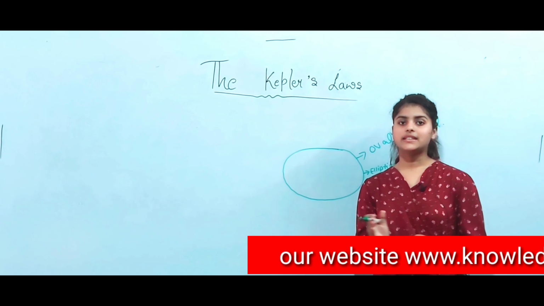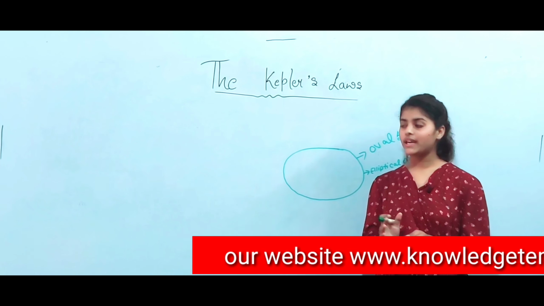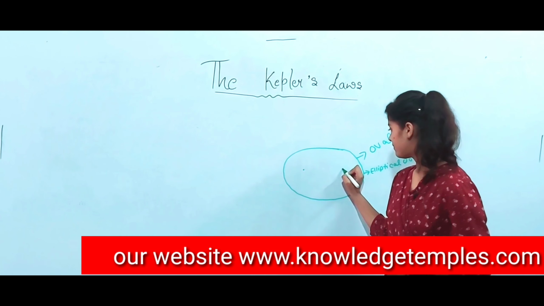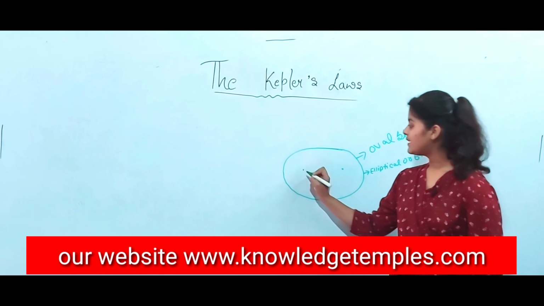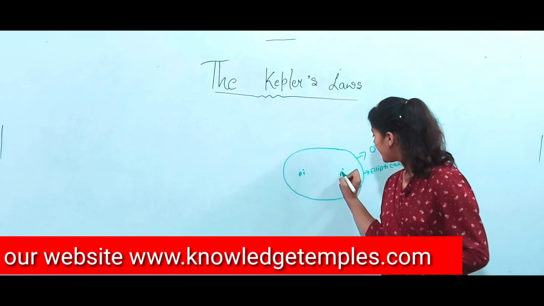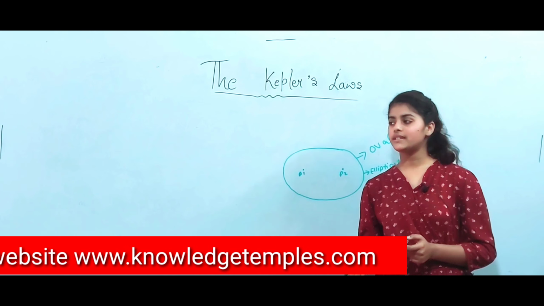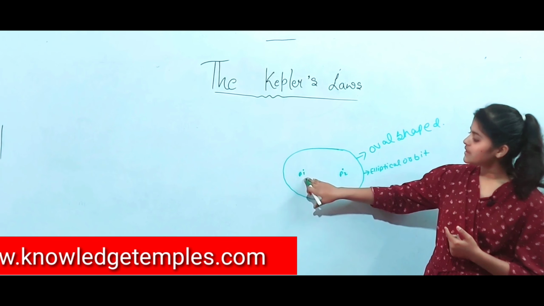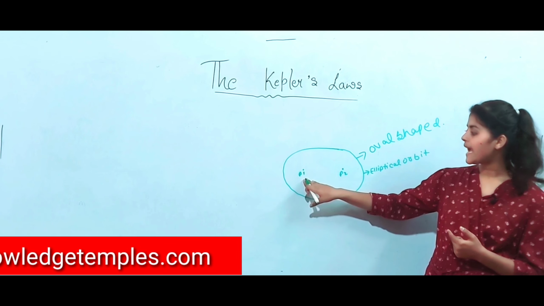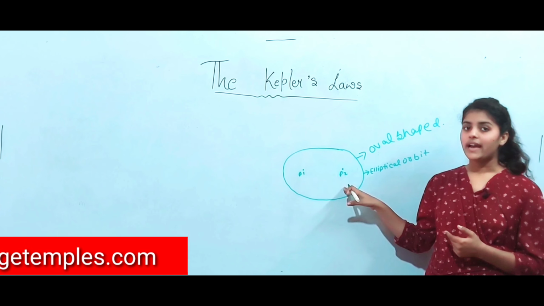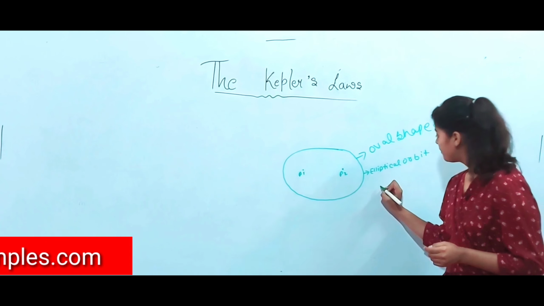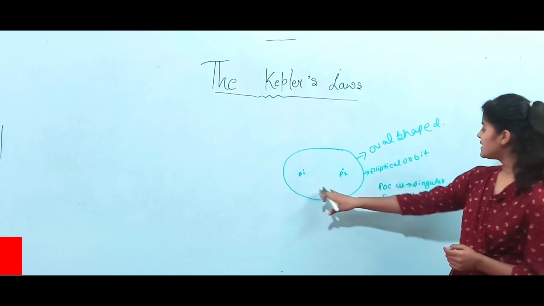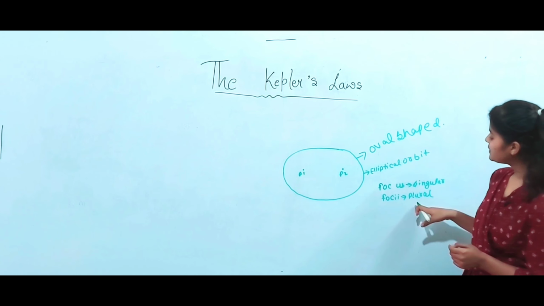As we know, a circle has one center point, but an ellipse has two points, and we name these points F1 and F2. If I am talking about only one point, it is a focus, but when I talk about both points, they are foci. Focus is singular and foci is plural.